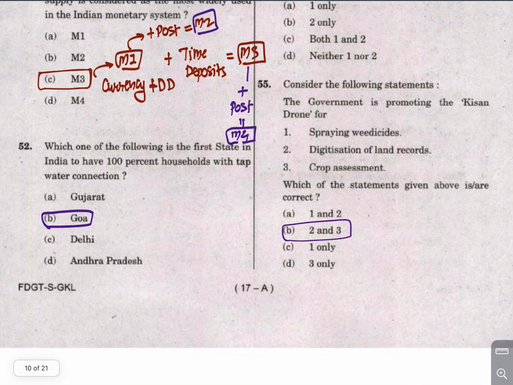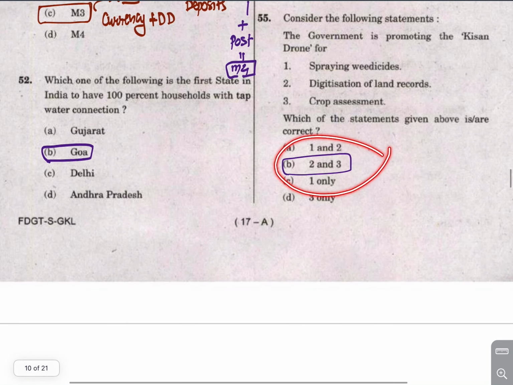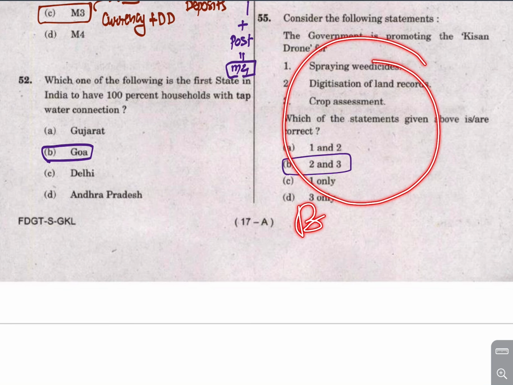Now the Government of India is promoting Kisan drone for digitization of land record and crop assessment. So this is the answer given by the UPSC. I am a little bit skeptical about this answer. Do cross check this.